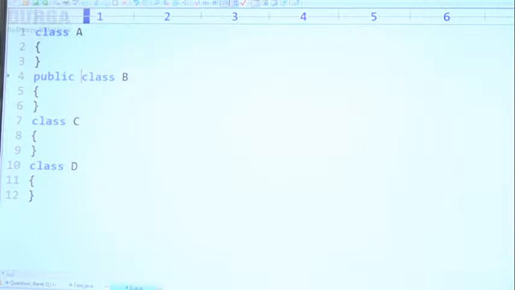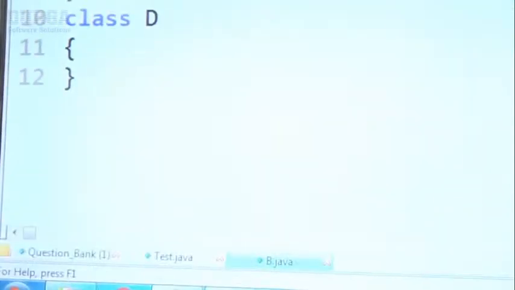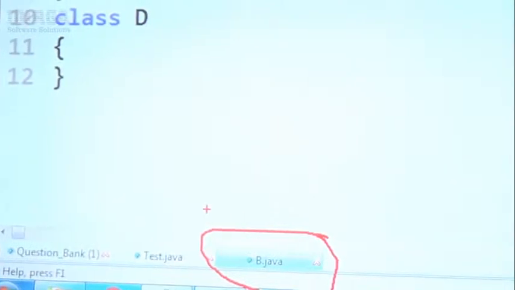Now I hope you can see the name I used: b.java. Now let me compile this code, javac b.java. Happily the code compiles fine. There is no problem at all.